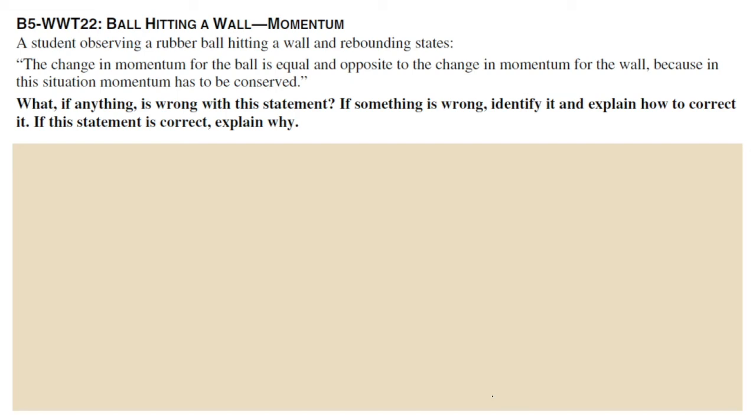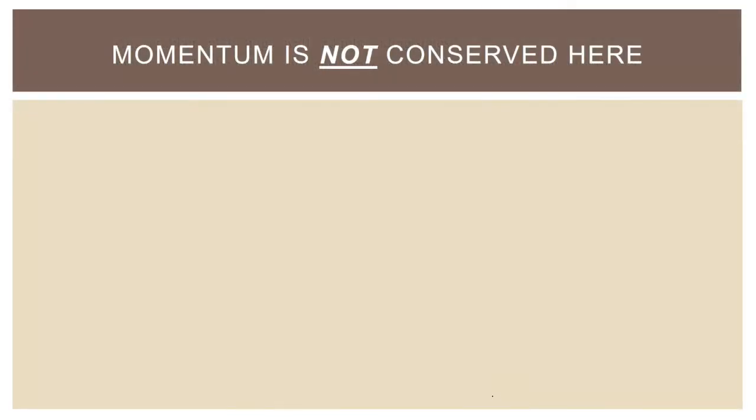Momentum is only conserved in the absence of external forces. And while the ball experiences an external force from the wall, so we'll consider the wall as part of the system, the wall does not only experience an external force from the ball. The wall is connected to the rest of the building. And so as a result, momentum is not conserved here.